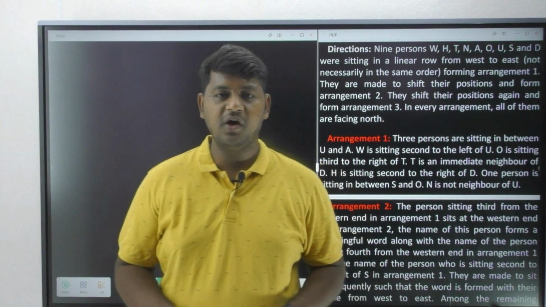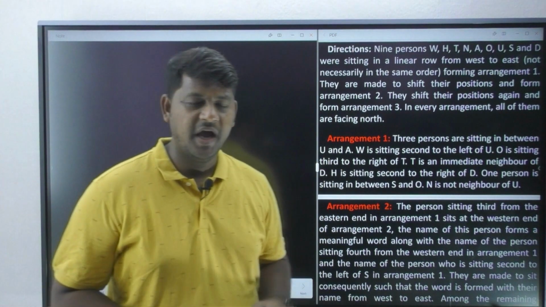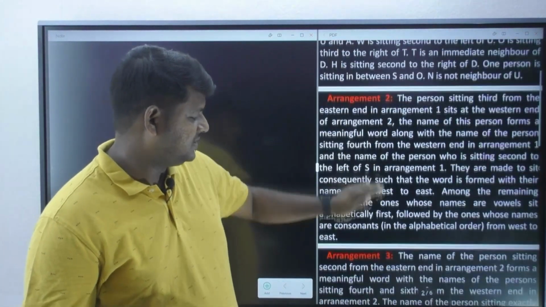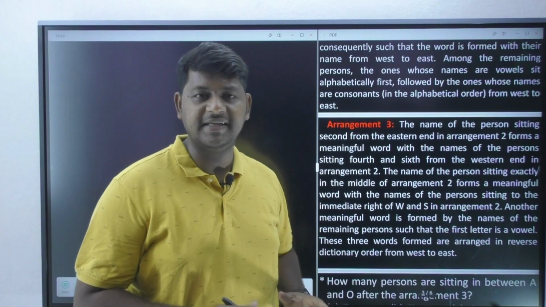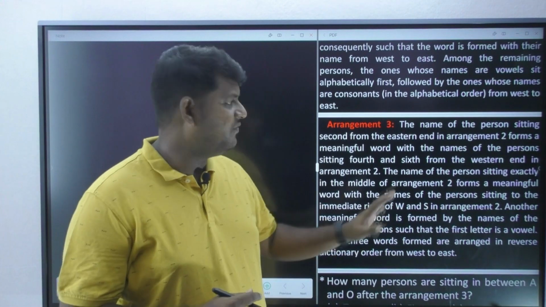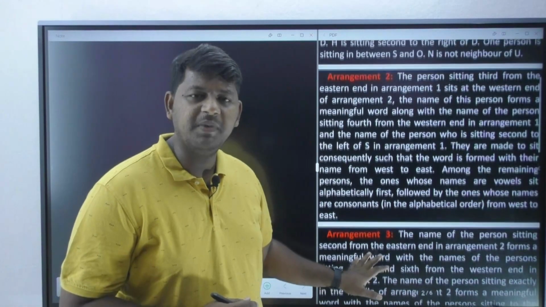Today we are going to discuss a high level row arrangement question. In this question I've got three different arrangements. You are supposed to solve this kind of question in examinations like banking, SBI, IBPS. Everywhere you are going to see these kinds of questions nowadays, so they are very much popular.